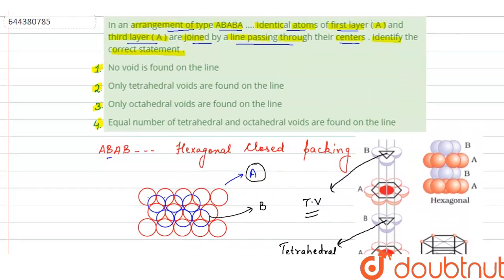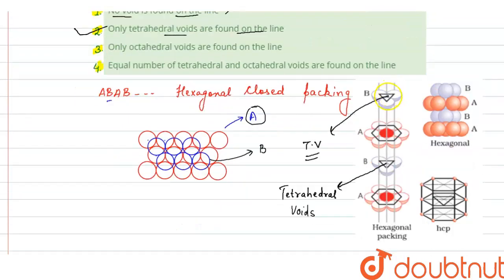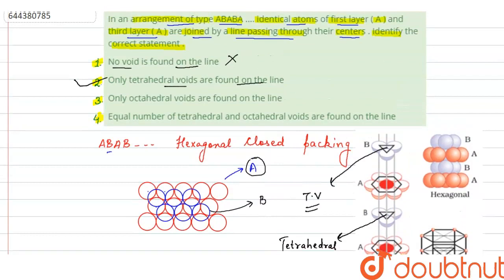So if you see the options, in option 1 it is given no void is found on the line, so this is wrong. In option 2 it is given only tetrahedral voids are found on the line, so this is correct. As you can see, there will be only tetrahedral void on the line passing through the atoms of layer A.